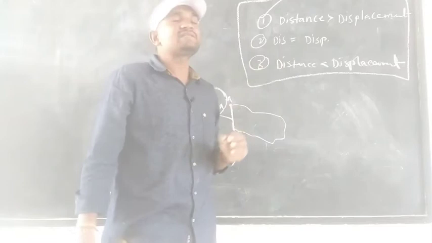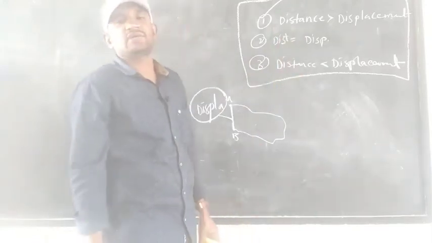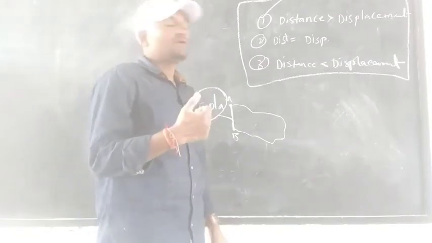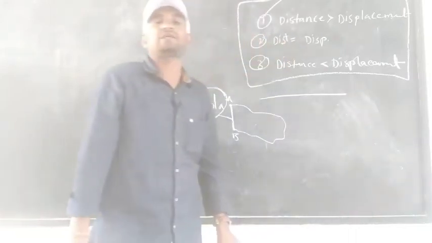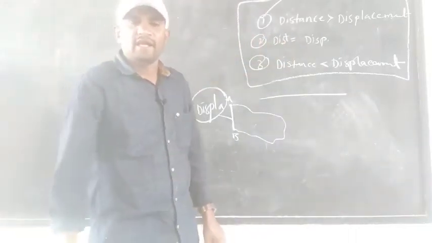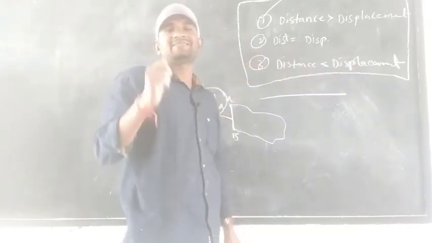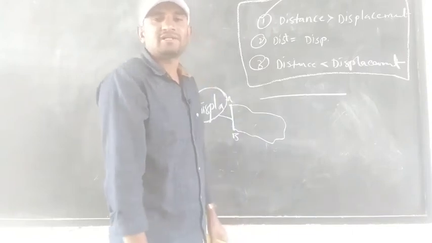Second statement: distance is equal to displacement. Is it possible? Yes, it is possible when the path is a straight path. If any object moves in a straight path, at that time distance and displacement are both similar.